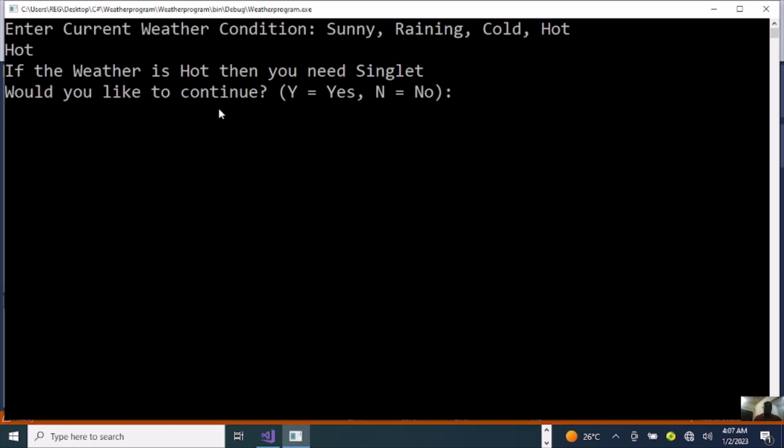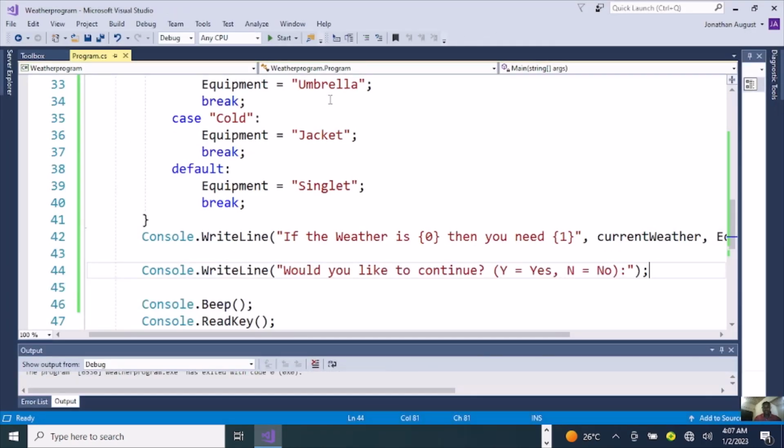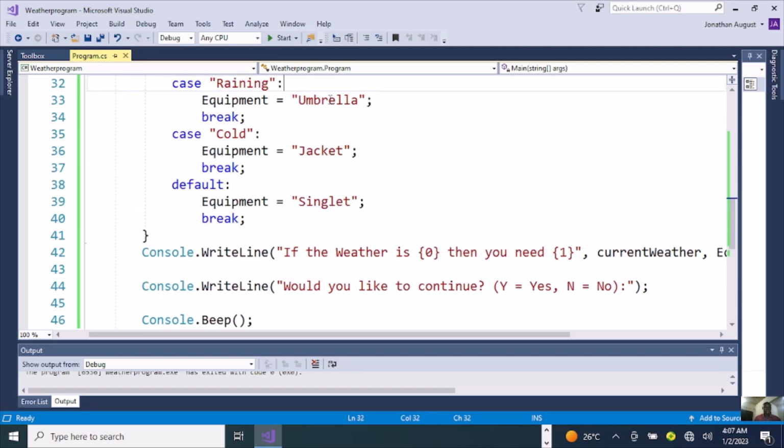Would you like to continue? Yes or no? Let me just pick Y as yes. It ends there. If we really want the program to continue, let's say from hot, then we pick another word like cold or raining, we have to do a do loop here. You have to loop it.